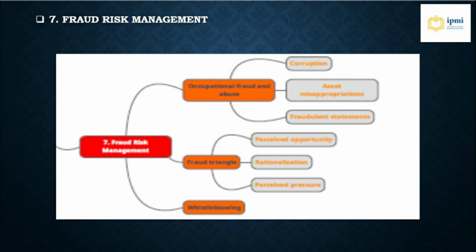That's why on fraud risk management, we divide into three sections: occupational fraud and abuse, fraud triangle, and whistleblowing. For occupational fraud and abuse, you can see corruption, asset misappropriation, and fraudulent statements. And on the fraud triangle, we can see perceived opportunity, rationalization, and perceived pressure.